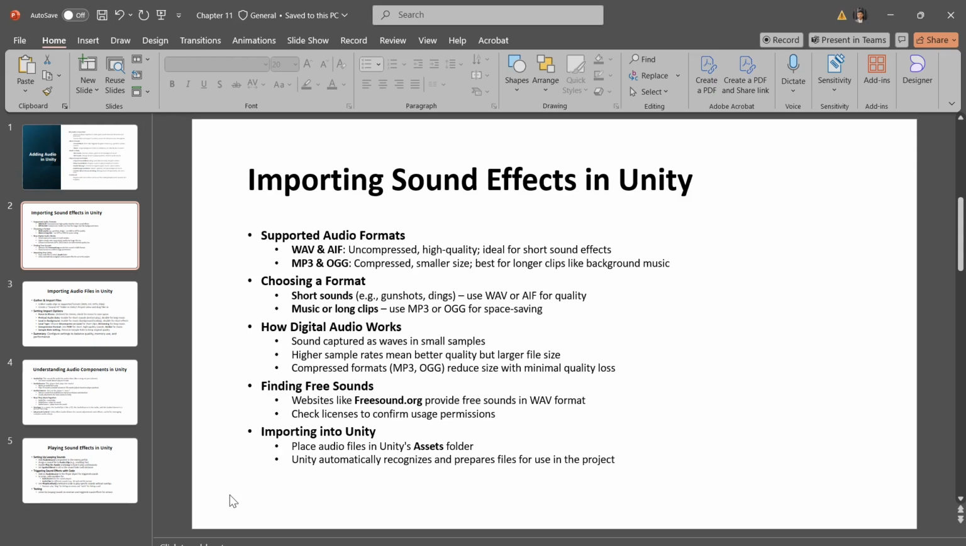So to recap, choose WAV or AIF for short high quality sound effects. Use MP3 or OGG for longer sounds like background music. Unity can compress audio for you, so it's fine to start with high quality files. Import your files into your assets folder to begin using them in your scenes. Once imported, you can attach these audio files to game objects or play them in scripts. This brings your game to life with sound effects and music.